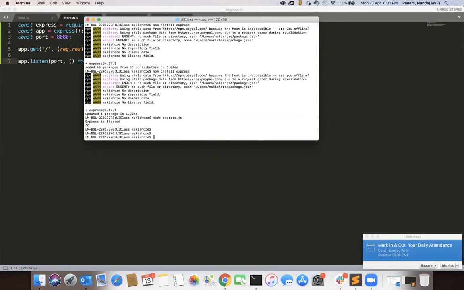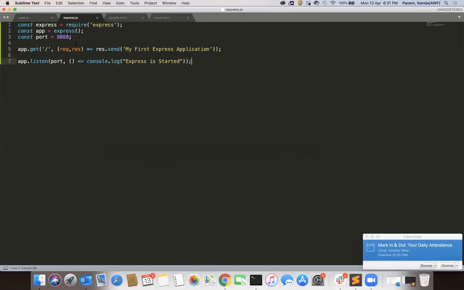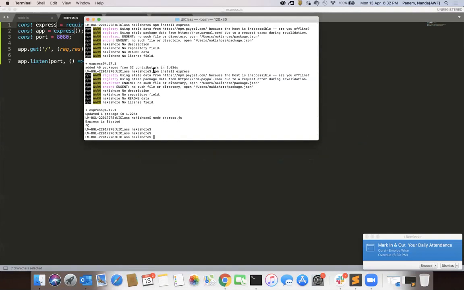See here, what is the problem you are facing till now? What I'm trying to do here is use the Express module, but this Express module is not available. I have installed Node for the first time, so that's the reason the Express module is not found by Node.js. So what we are doing here is npm install express. So what is this npm? npm means node package manager.